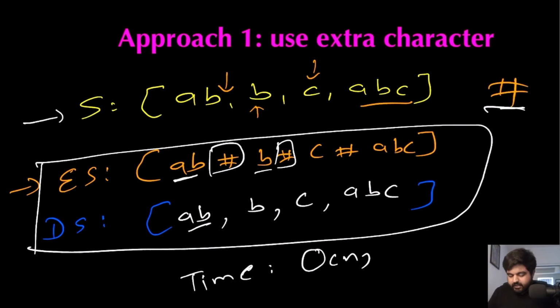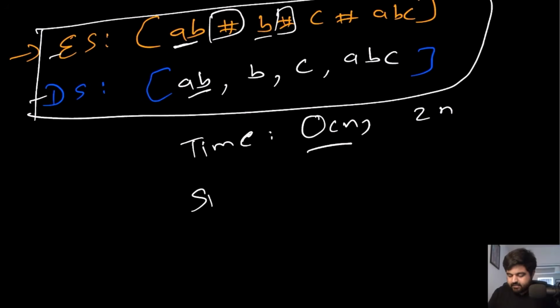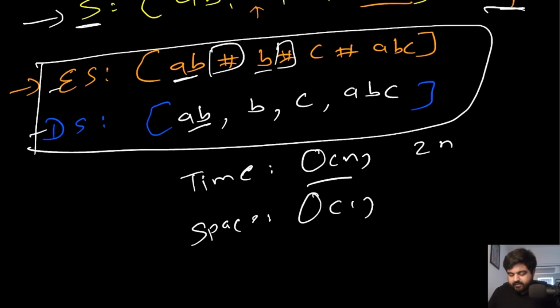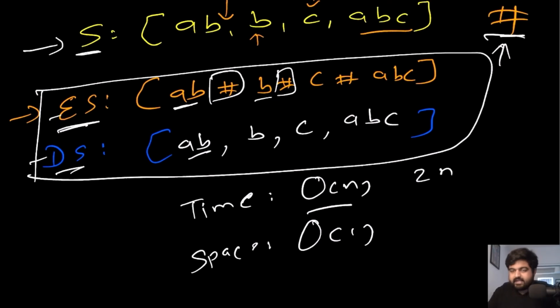Because we will have to iterate over all the characters present inside this given string S to first encode and then decode. So overall it would be 2n, but we can generically write it as big O of n. Now for the space complexity, it is actually not that much, because we anyways have to create an encoded string and a decoded string, and all we are doing is using an extra space to solve this problem. So this is pretty simple to me.